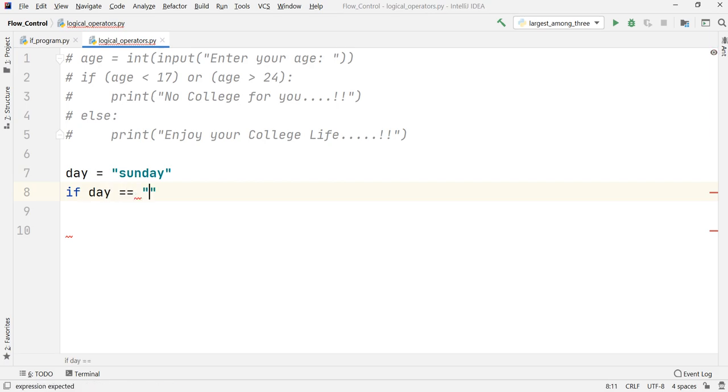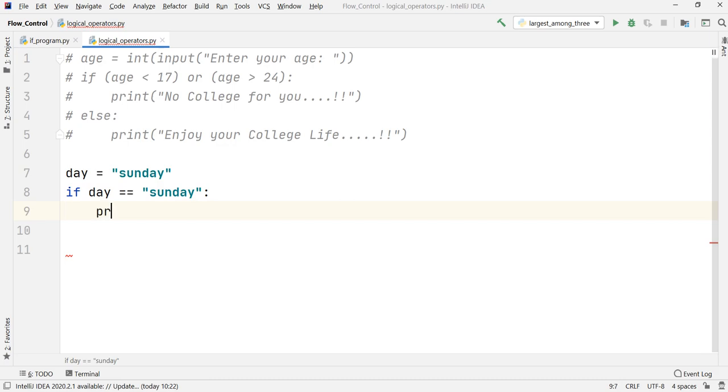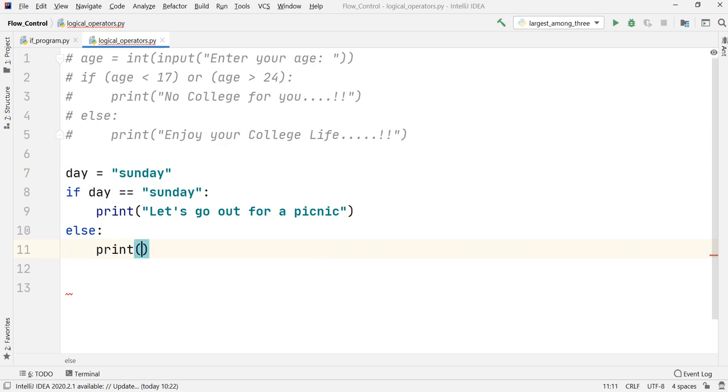is equal to, we are going to check whether it is Sunday, and if so, in the indentation I am going to print out let us go out for a picnic. Okay, so we have set up the condition, and likewise if the day is not Sunday, let us just put the condition for that as well. So I'll just write print, and in the parenthesis I will say it's Python time.